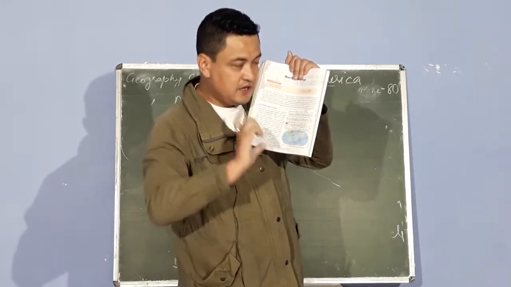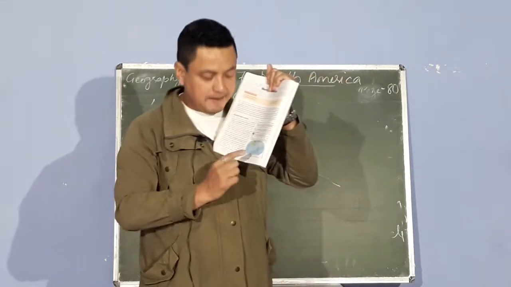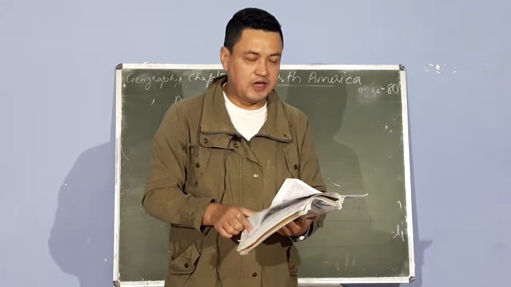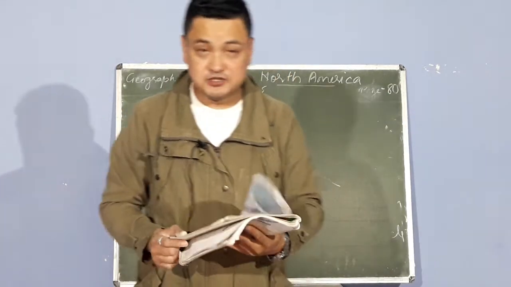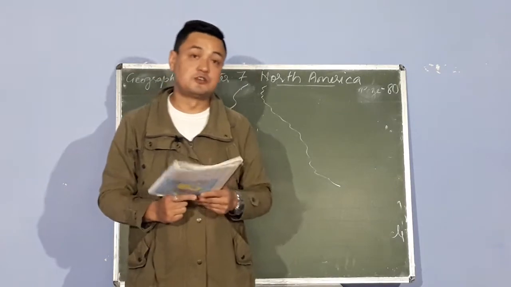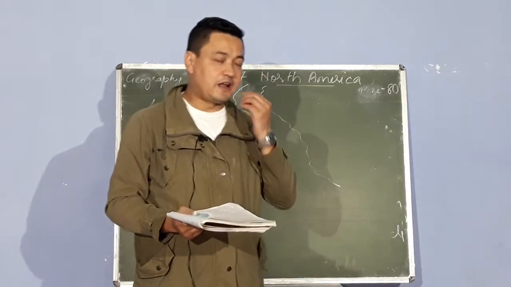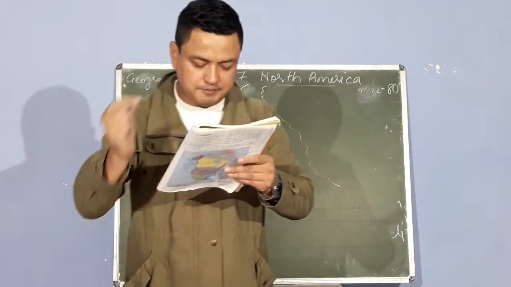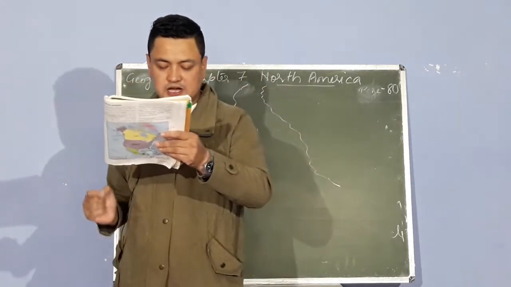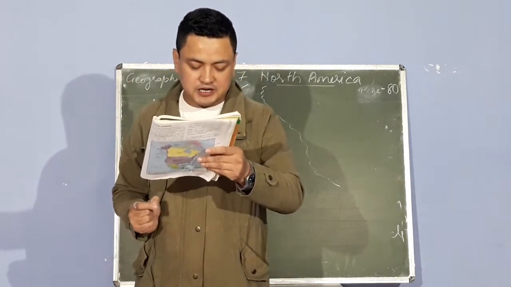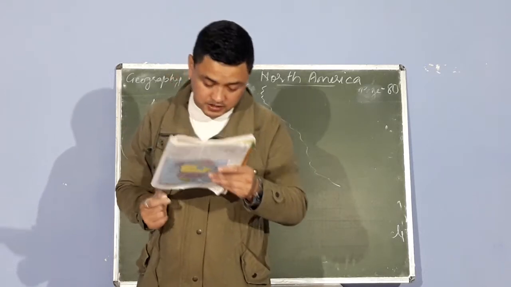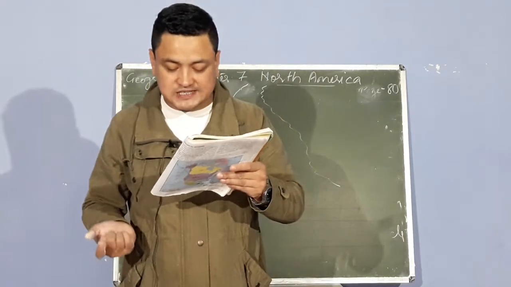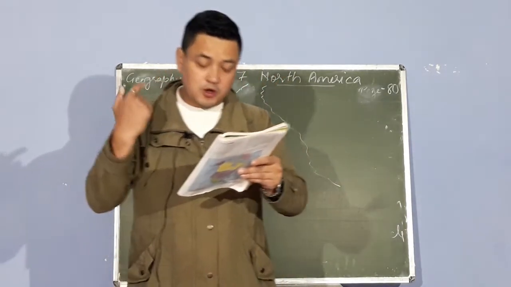But if you have a globe, not a piece of paper, what happens? This Asia comes on this side. And you find that Asia and North America is separated by the Bering Strait. You can see the atlas also, you can see a globe also. You can find what I am saying is true. So, the Bering Strait separates North America from Asia. The continent is joined to South America by the Isthmus of Panama and separated by the Panama Canal. Now, what is a canal? A canal is an artificial waterway, constructed to allow passage of boats and ships.